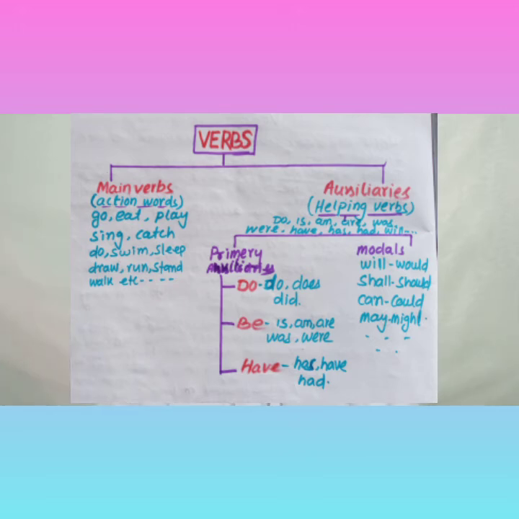Then come to the have verb. Have verbs are has, have and had. Then come to modal auxiliaries. Modals: will, would, shall, should, can, could, may, might, like this. In a higher class, we can read more about the modals.